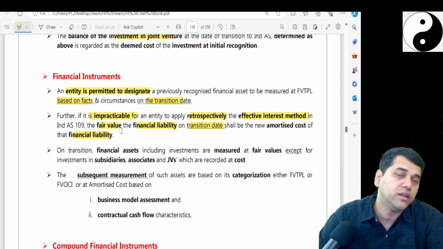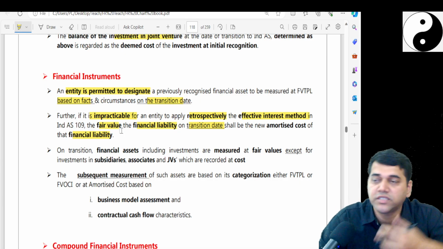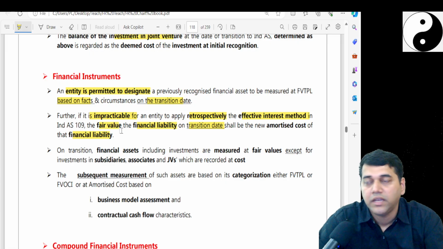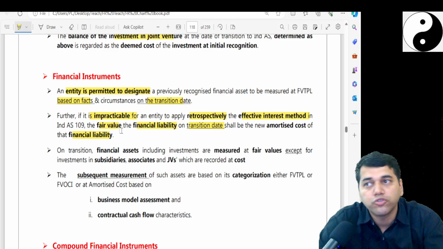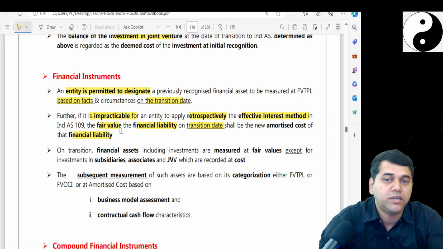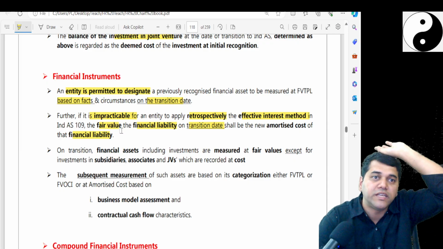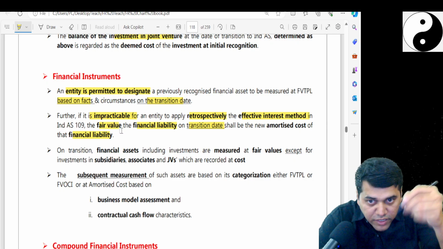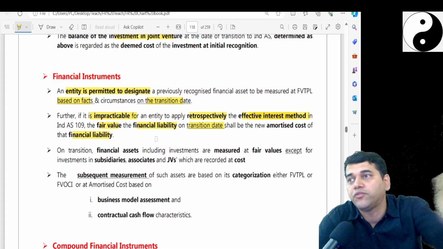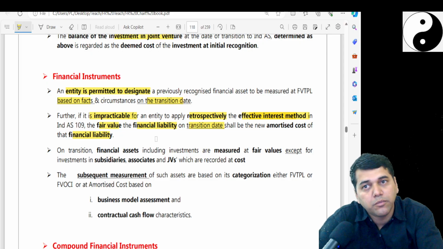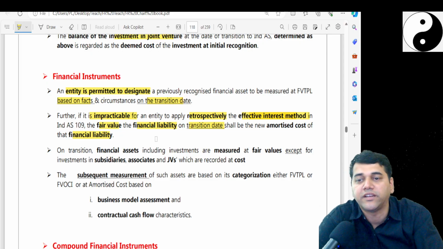Now you have taken this loan in 1995, it is still continuing. And you must have shown it at cost, but today you should show it at fair value. But retrospective, I don't know, sir, what was the interest rate in 1995? No problem, you take today's effective interest rate and check the fair value, and that is going to become the new fair value. Any differences in the book value and that fair value will go to retained earnings.